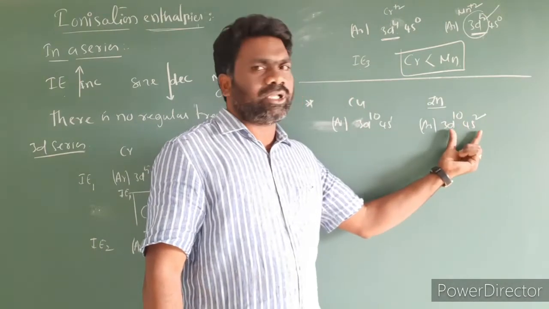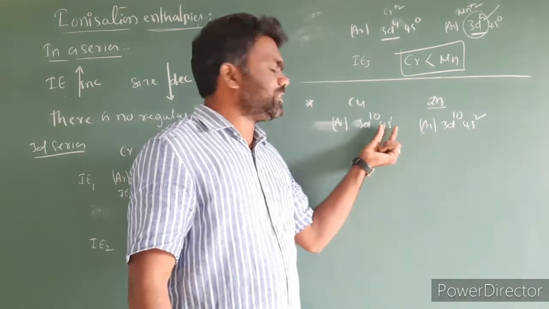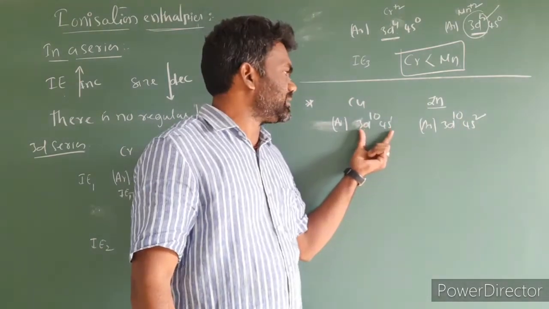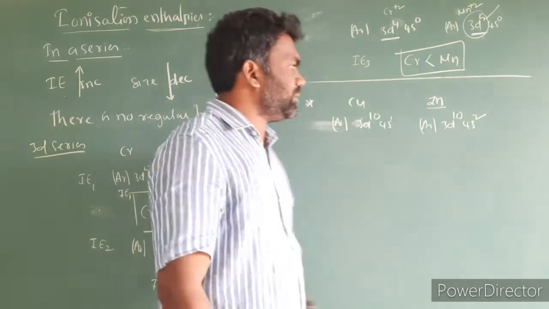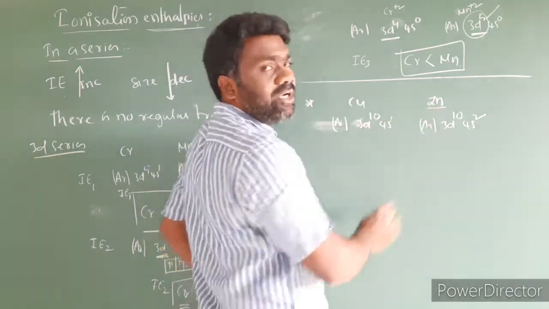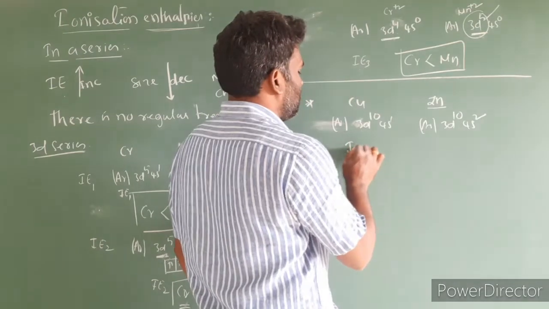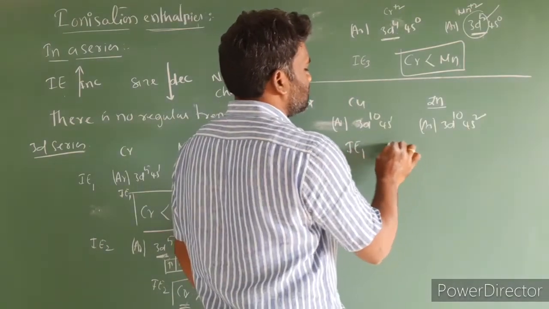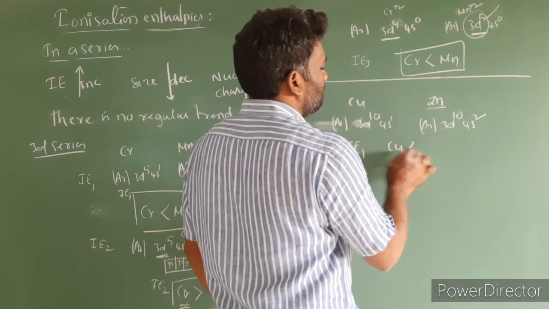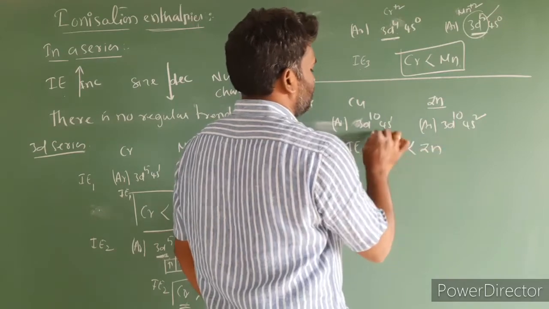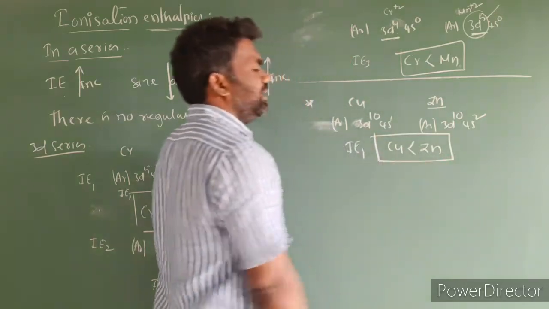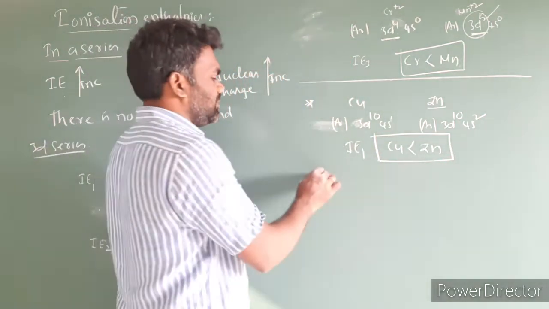Here is a stable configuration. This 4s1 configuration is less stable compared to this one, so removing an electron from zinc requires more energy. So the IE1 value to remove the first electron of zinc is greater than copper. This is the first case.